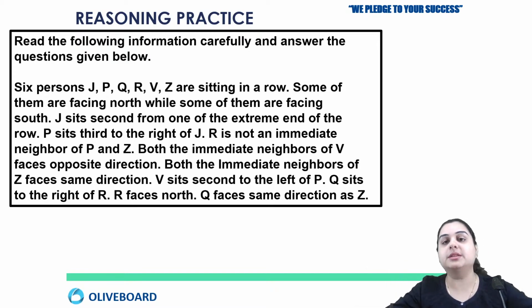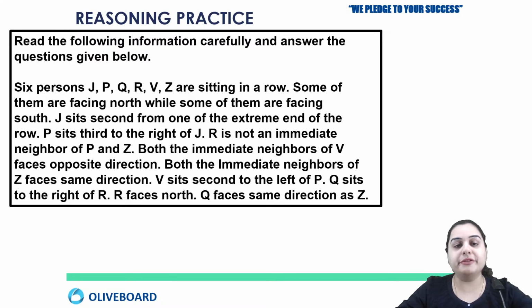And just remember one thing, whenever you get such a question where some people are facing north as well as south, always remember that you have to start solving it with that person about whom you have some good information, like about whom facing is given or whose name is getting repeated again in your question. So your starting point should be very certain. Your starting point should be a person about whom a lot of clear information is given. Like here you can see that